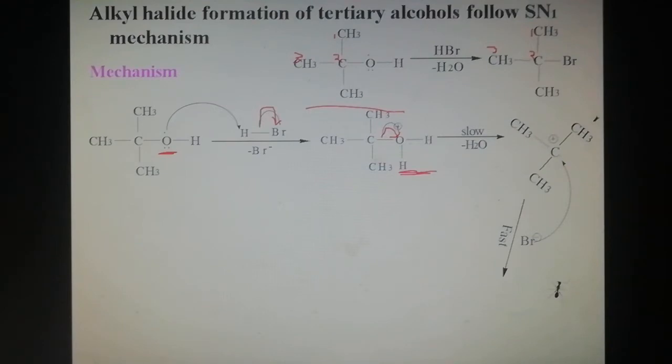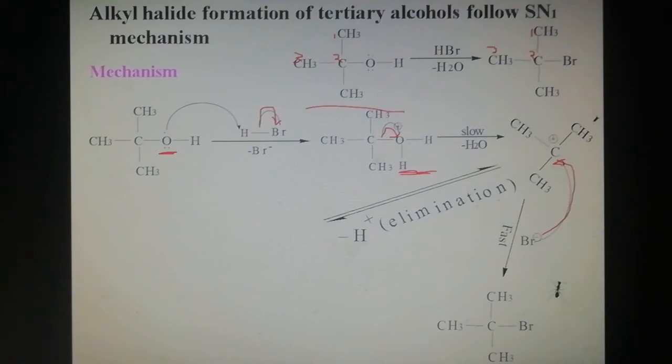The bromide nucleophile attacks the central sp3 hybridized carbon, the positively charged carbon, to form tertiary butyl bromide. So nucleophilic attack on the tertiary carbocation forms tertiary butyl bromide.